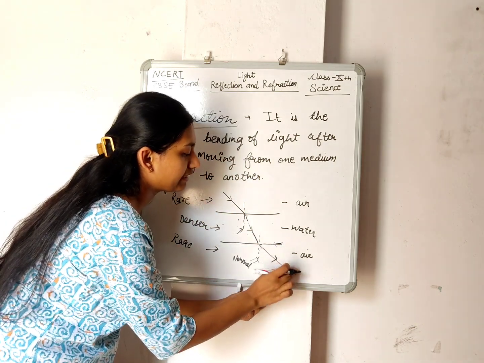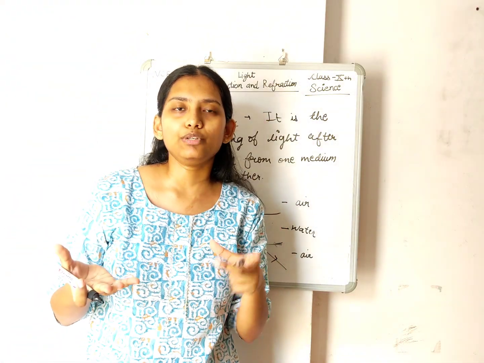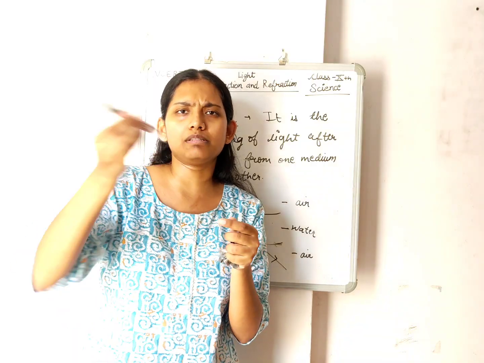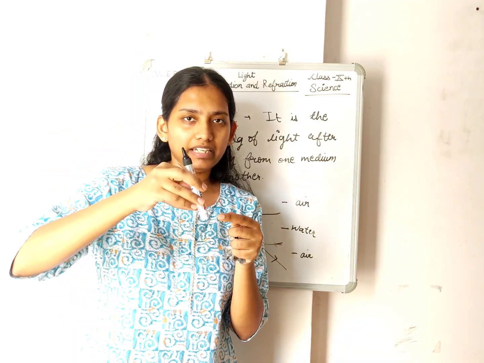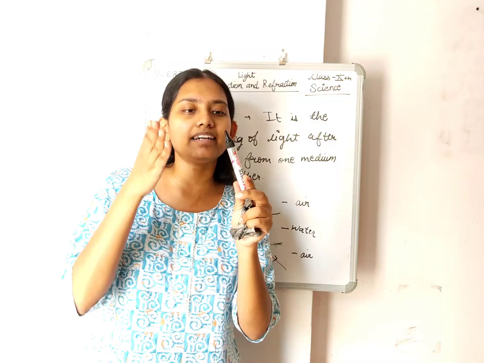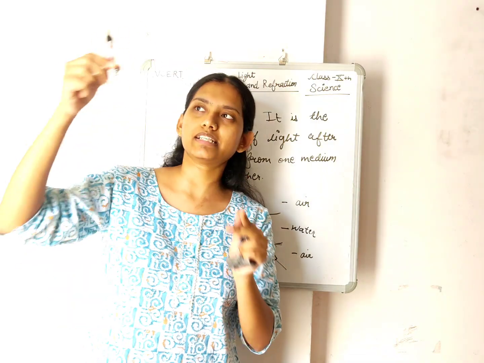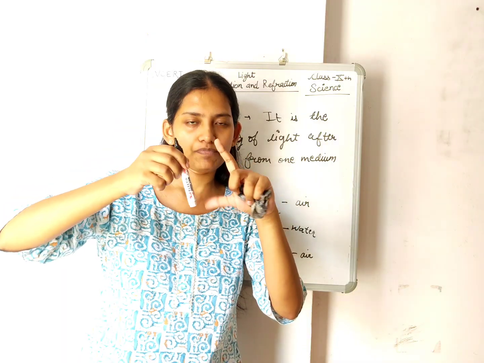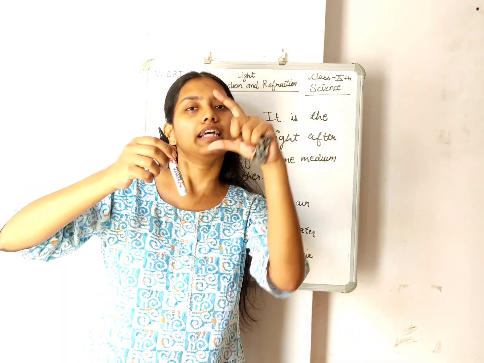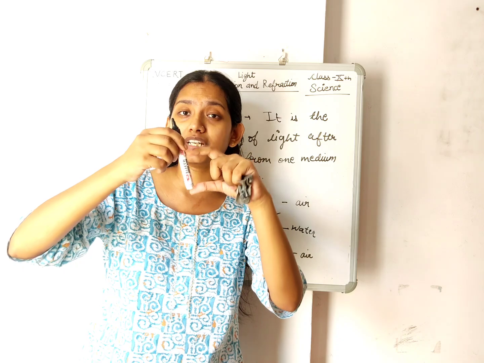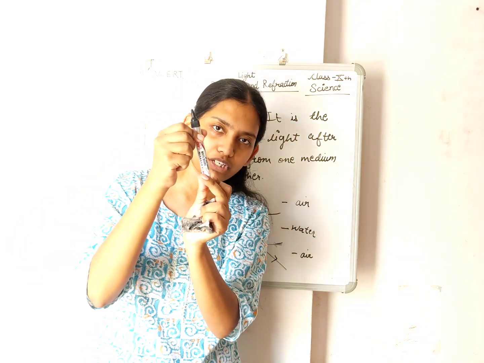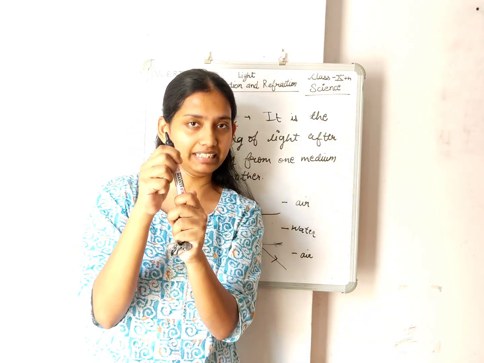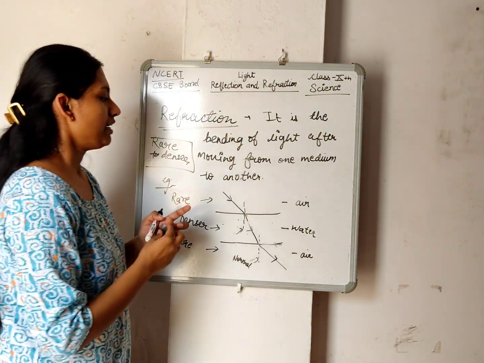So it is not going straight. For a real life example, you can take a glass and put a pen or pencil in it. The pencil looks straight. But when you put it inside a glass filled with water, you will see the pencil slightly bent, slightly tilted in position. So this is refraction. Why does this happen?